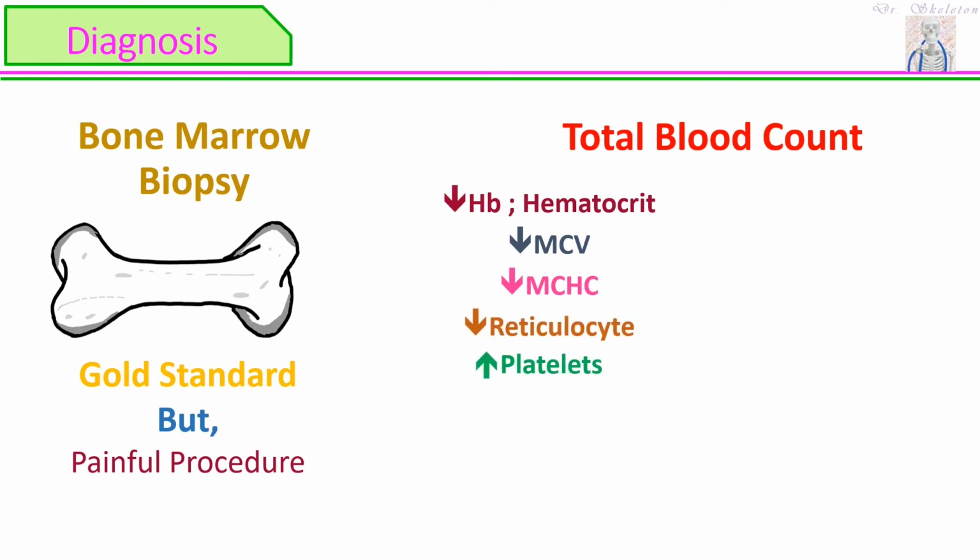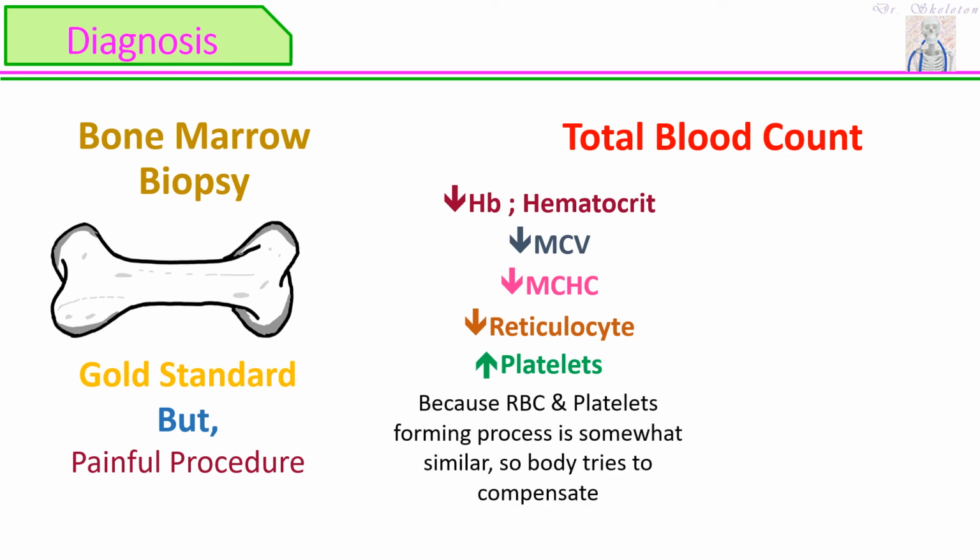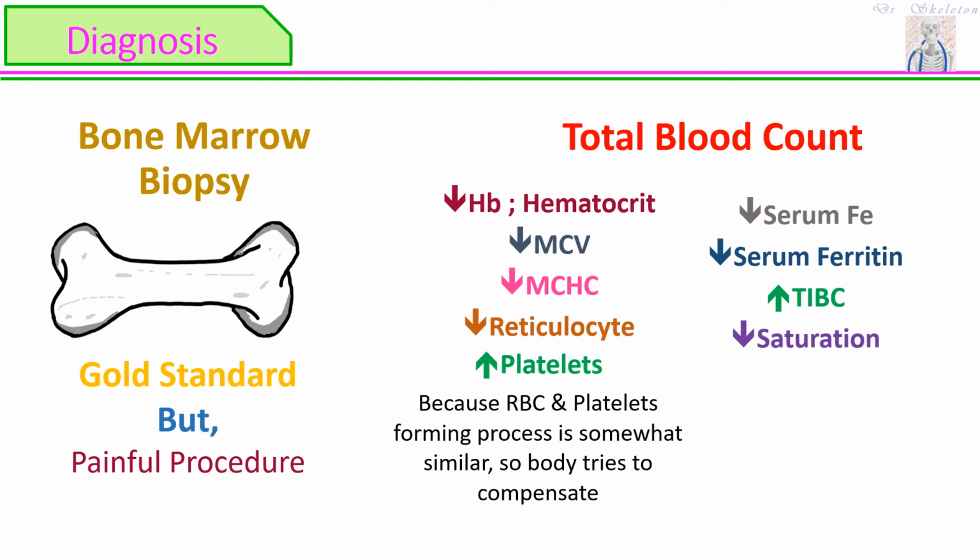But surprisingly, we see high platelets. And you may ask, why is that? Because the red blood cell and platelet forming processes are so similar, so the body tries to compensate. And of course, serum ferritin level and serum iron level are low. We have increased total iron binding capacity. Makes sense, because iron is low, so the body tries to bind as much iron as possible. We have decreased saturation since iron is low, and we have decreased white blood cells, but other than parasitic infection. Here we see increased WBC, especially eosinophils.